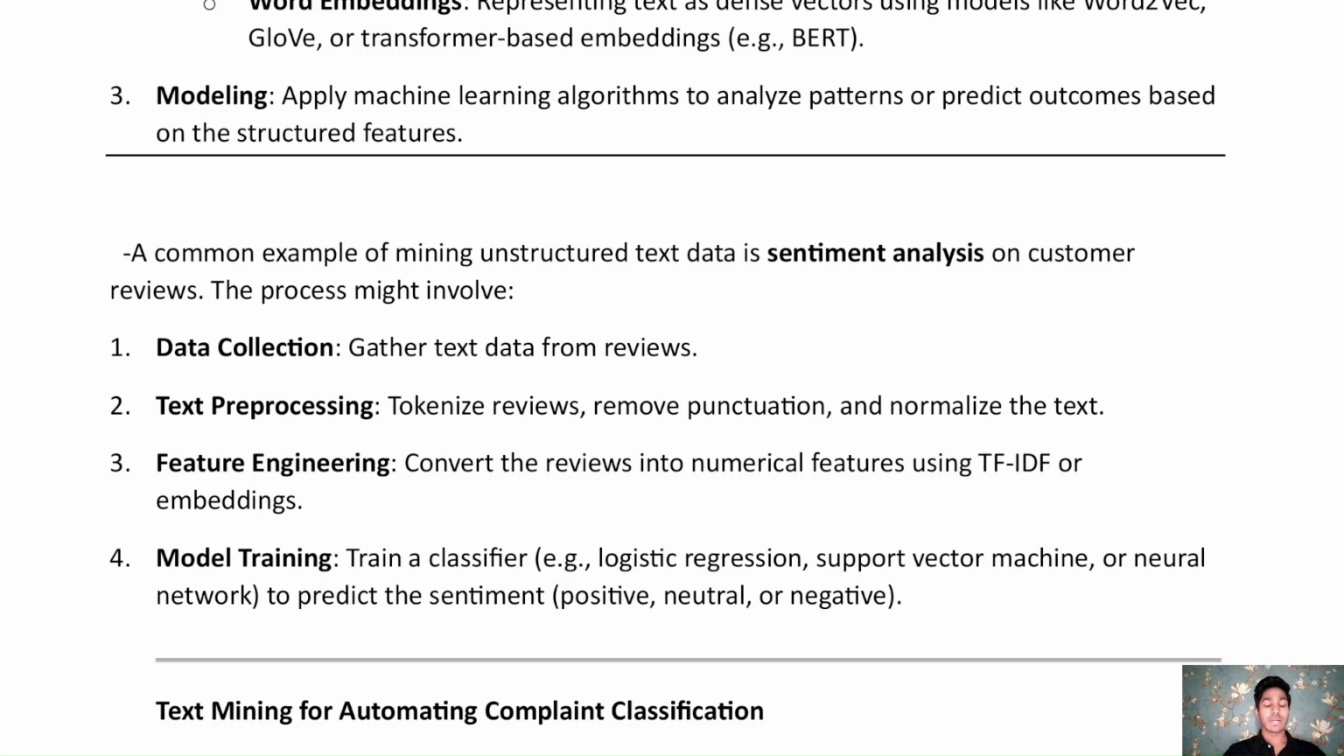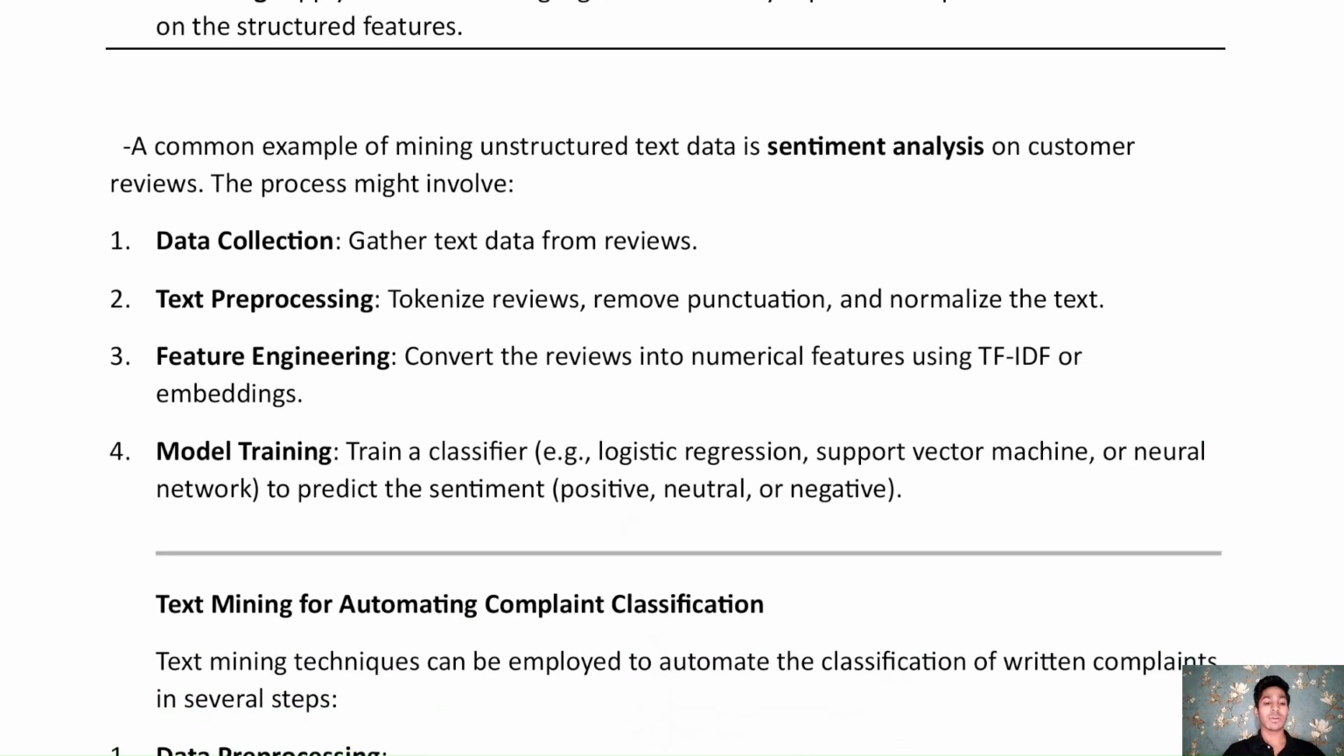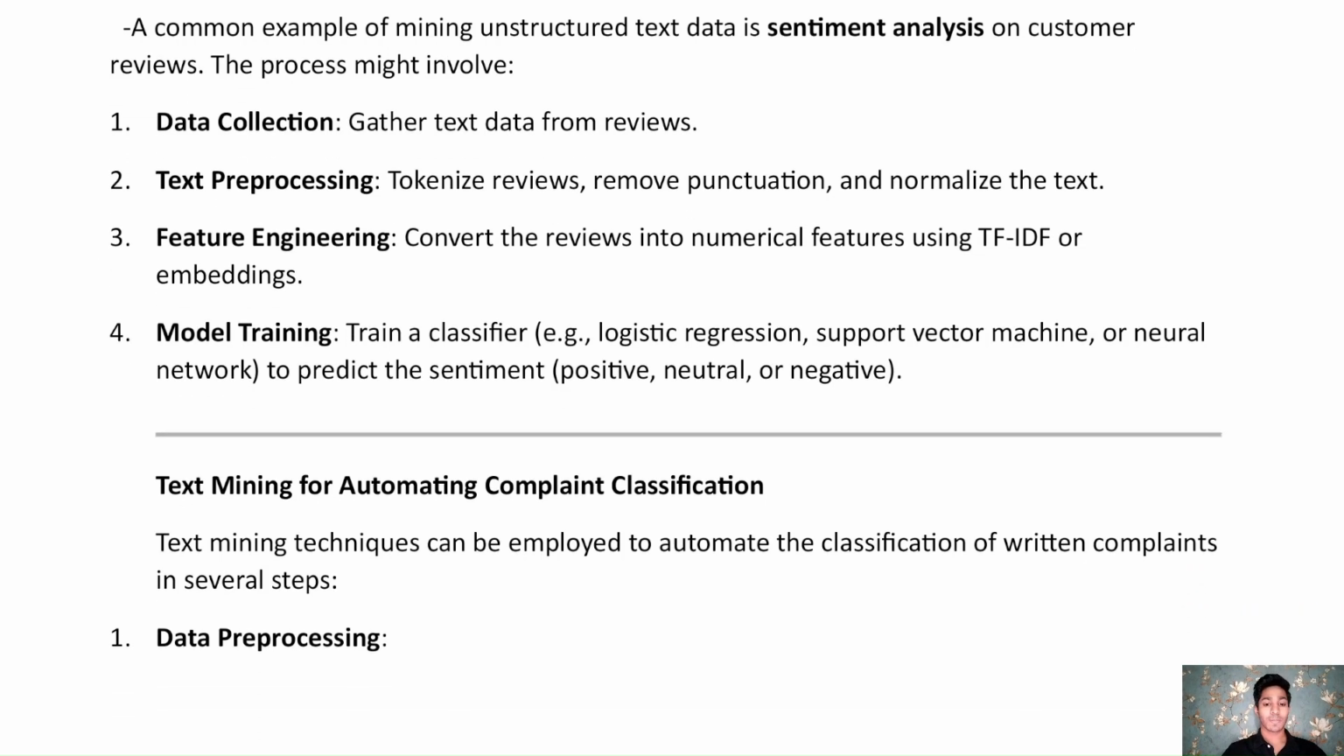And then we have feature engineering. In this, we convert the reviews into numerical features using TF-IDF or embedding, which we discussed here. And then we have model training. In model training, we train a classifier, for example logistic regression, support vector machine or neural networks, to predict the sentiment. Sentiment could be neutral, negative, positive, and it can also be used to detect the emotions of the reviewer, which can be happy, sad, or neutral, etc.